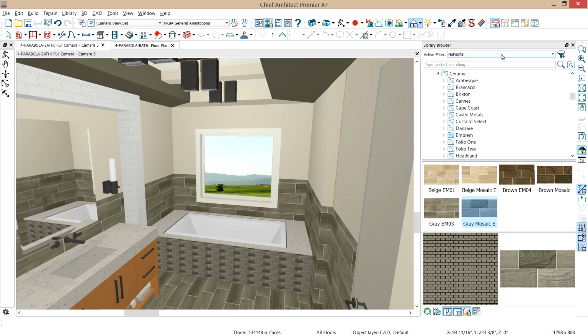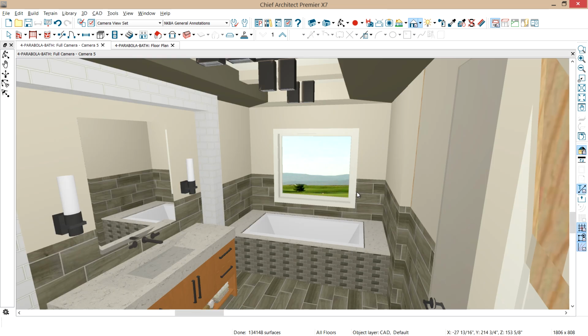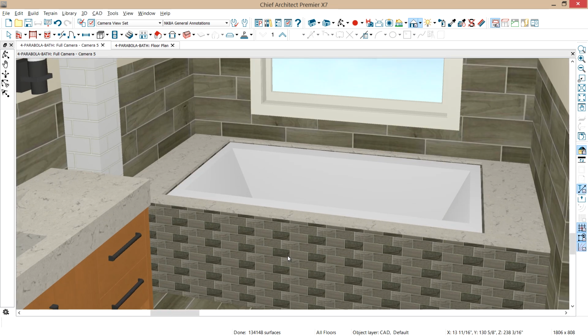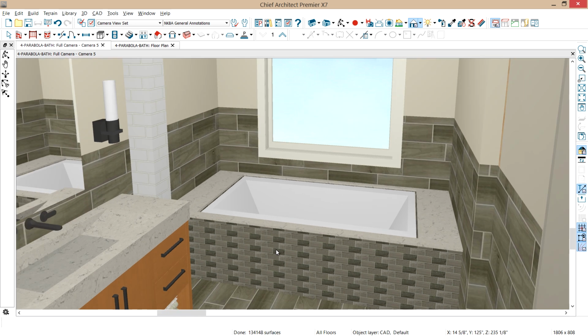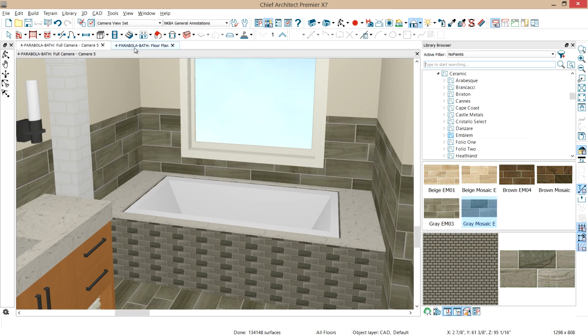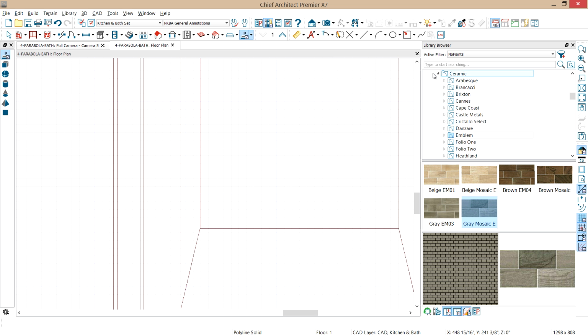Let's broaden our 3D view here, close our library. And if you zoom in, you can see our tub and the cutout for it. Now the next thing is, in the library, let's go into our plan view. Let's place our sink faucet.